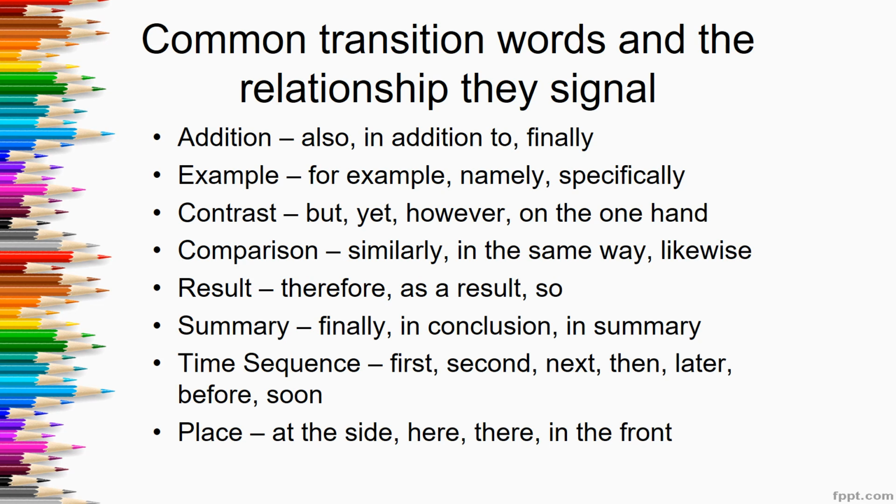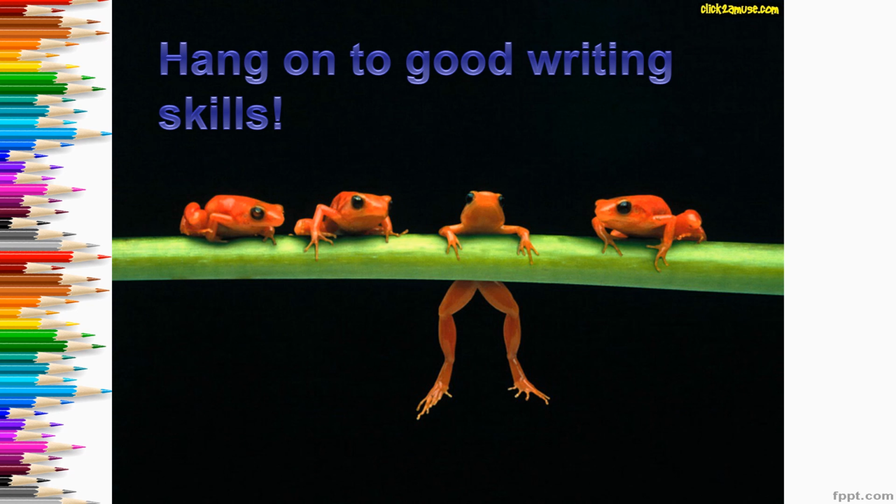They have different meanings. When I'm adding on information, I can use words like also, in addition to, and finally. If I'm trying to show a contrast between information, I might use words like but, yet, however, or on the one hand. Take a look at this list. The important thing is to remember that each of these transitions has its own job. It has its own meaning.